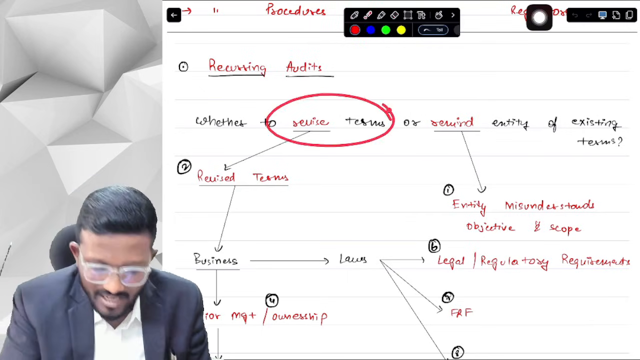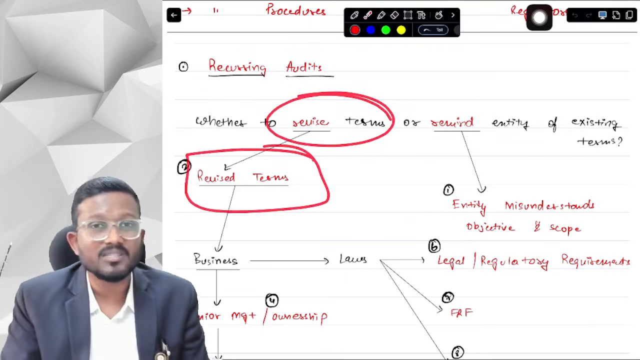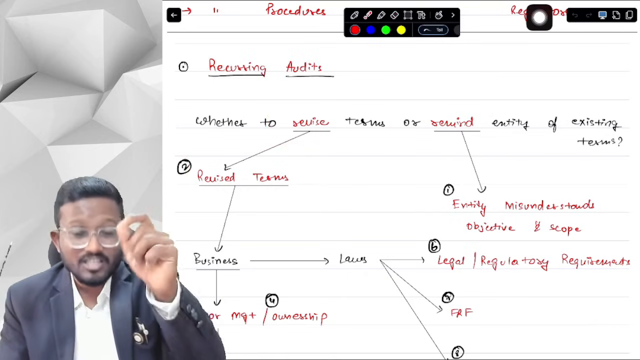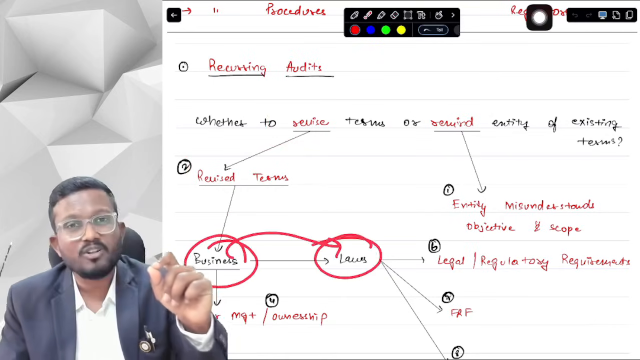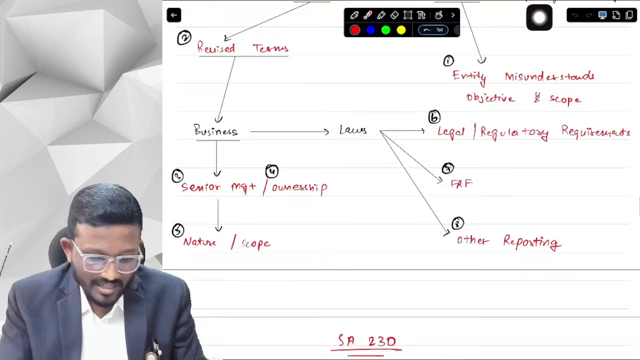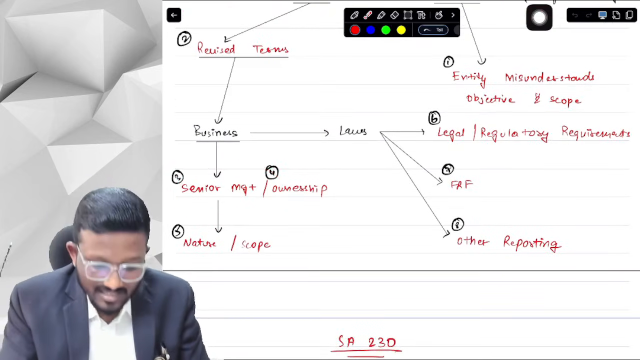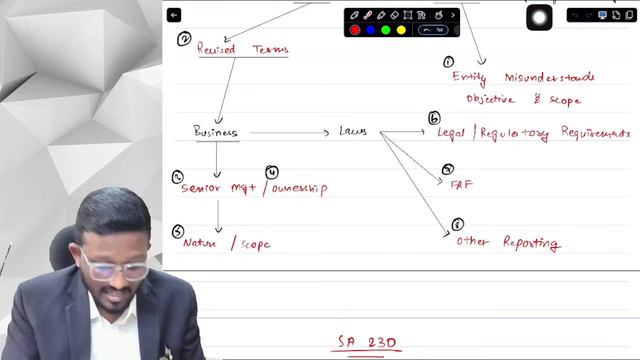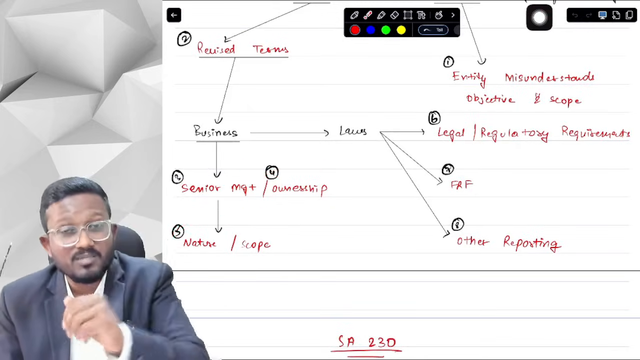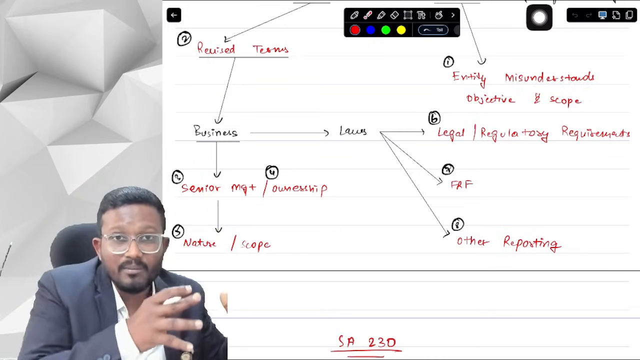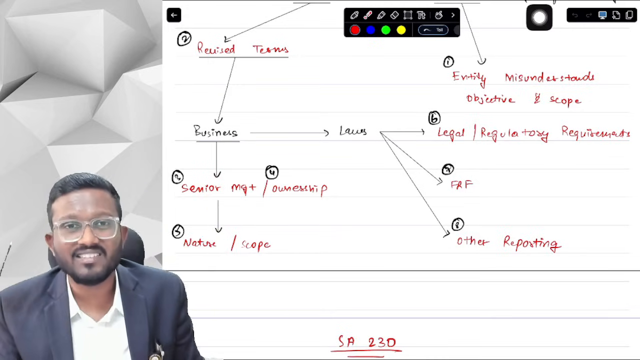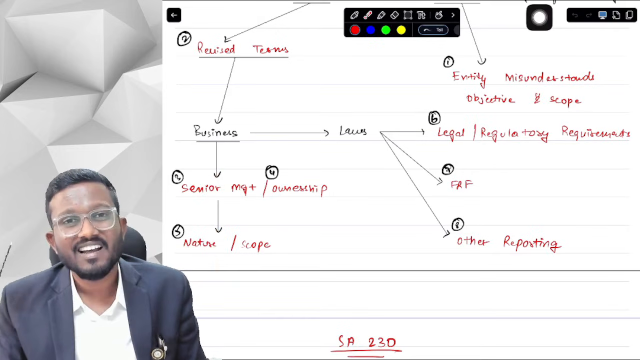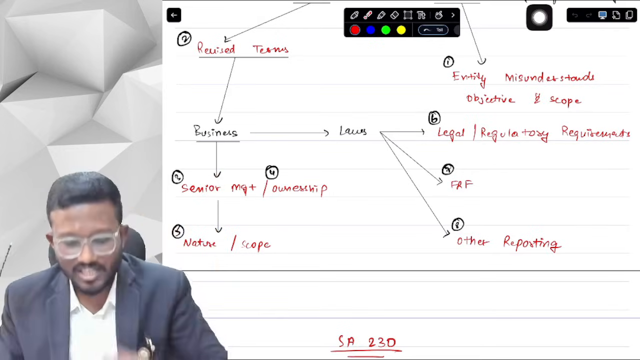And secondly, when will we need to revise the terms? When there is a change in the business or in the laws applicable to the business. Change in business means what? When there is a recent change in senior management, when there is a significant change in ownership of the business, when there is significant change in the nature or size of the business. Previously our business was of just 1,000 employees. Now, in next year, our business is suddenly of 10,000 employees. So in these situations, we need to change the terms of engagement.